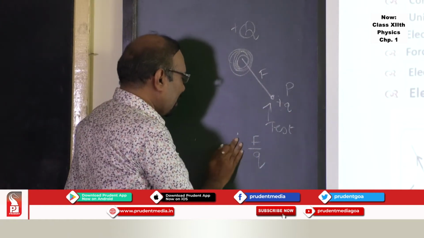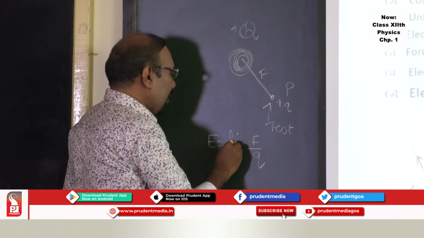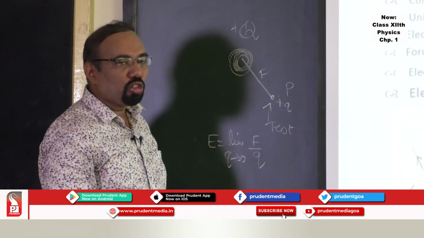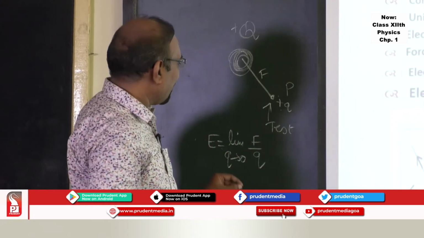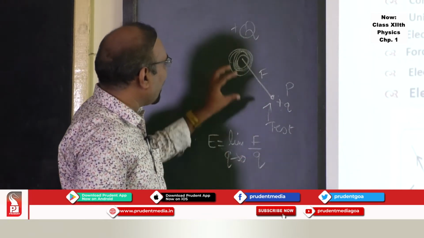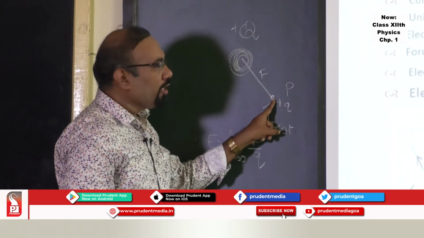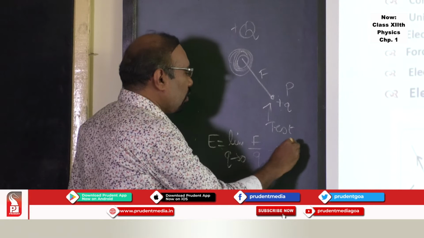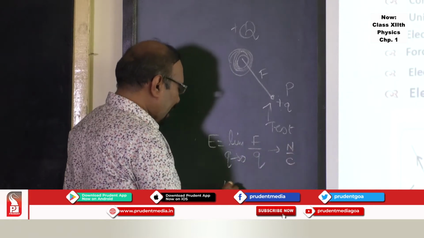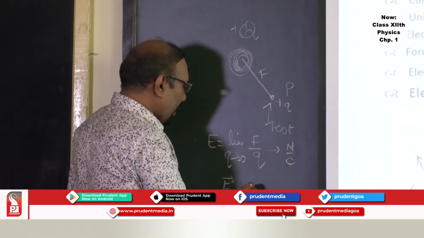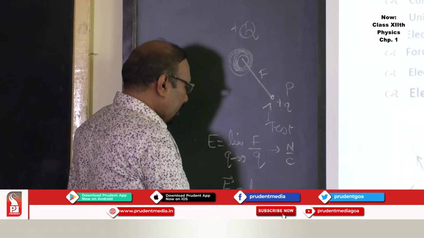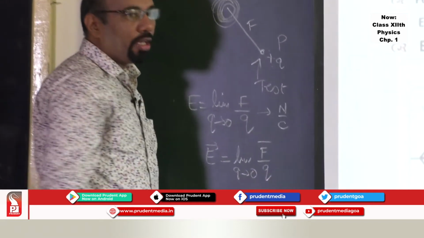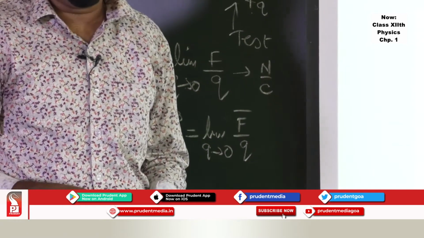So that's the reason in this formula we take limit of q tending to 0. The charge should be very, very small, and then only we will be able to find electric field at this point due to this source charge. This electric field has a unit Newton per Coulomb, and one can write this in vector form as well. So limit of q tending to 0, F bar upon q, where q should be very, very small.